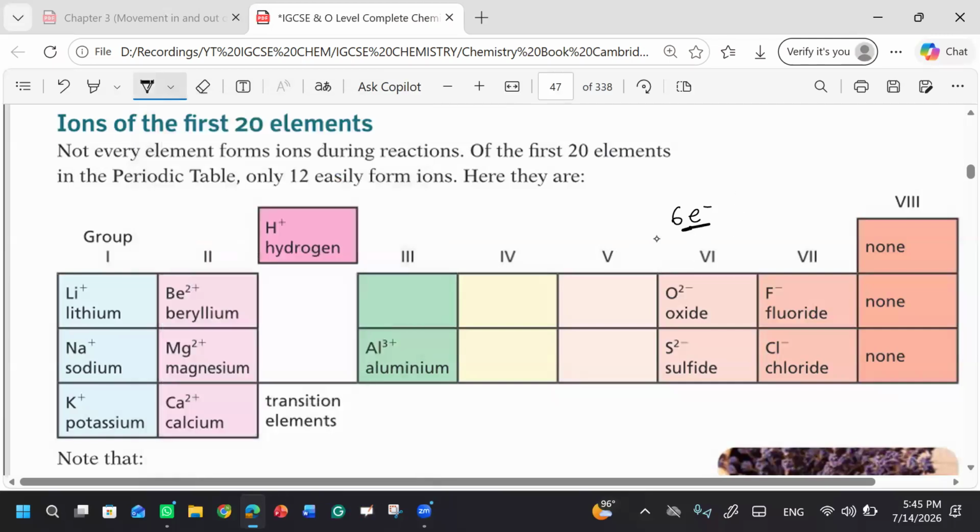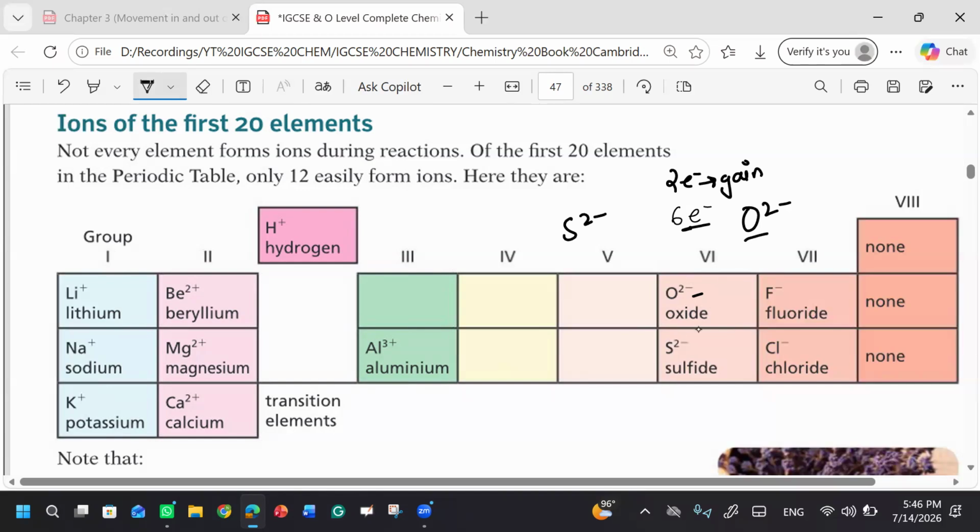So if there are 6 electrons in the valence shell, how many are required to complete the octet? Will it lose 6 electrons or will it gain electrons? It will gain 2 electrons, right? So if it gains 2 electrons, what will form? Octet rule, 8 electrons. It will become O2 minus, right? Or S2 minus, right?